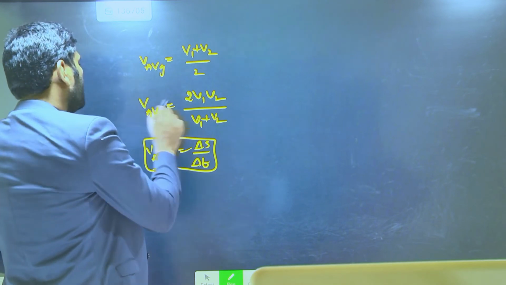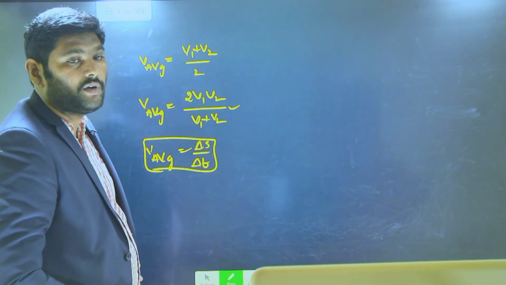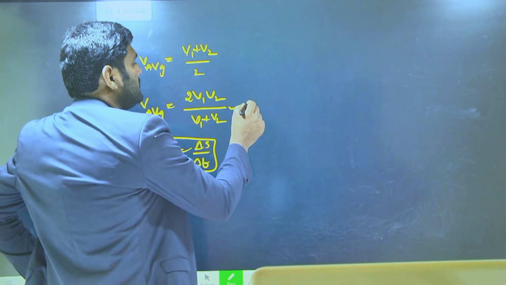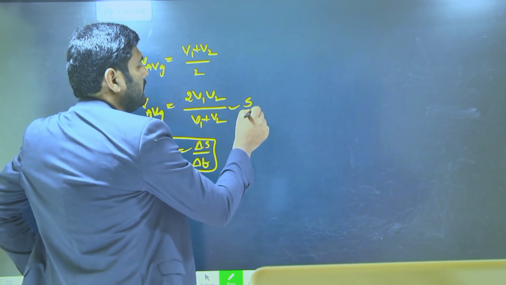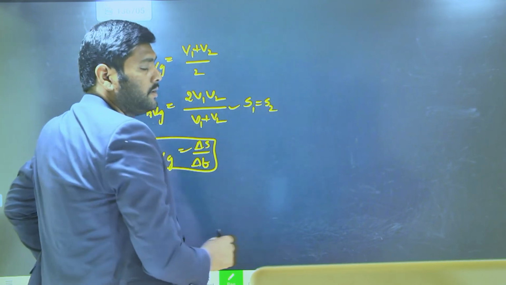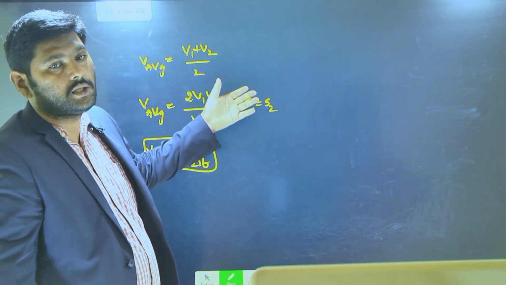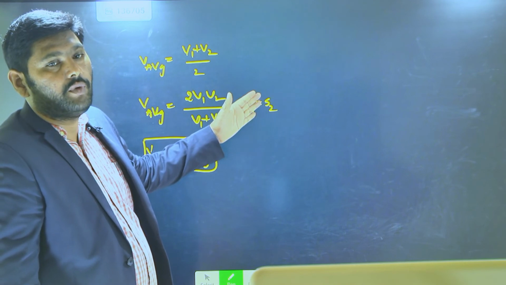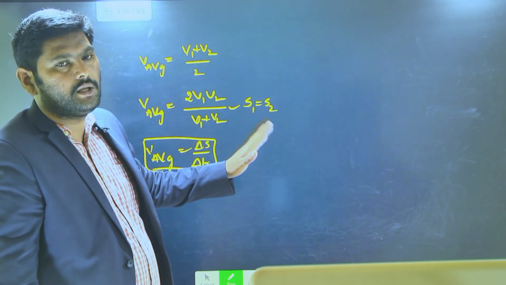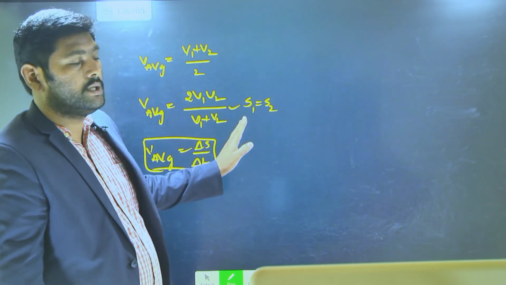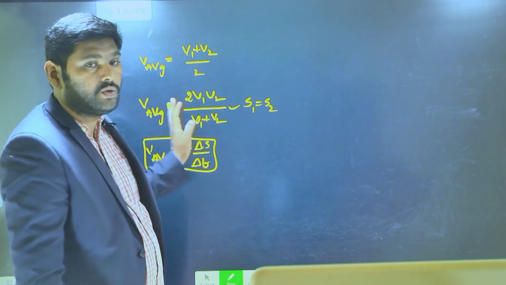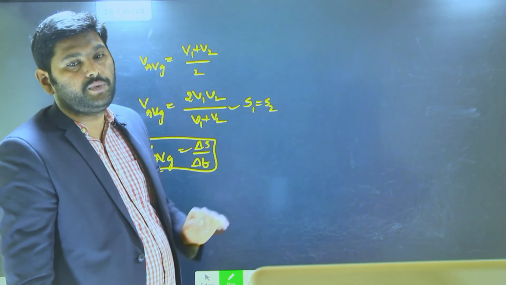You will use the second formula when distances are equal. In two situations, an object is traveling from A to B and B to C with different speeds but covering the same distance, then this formula is useful for finding the average speed.